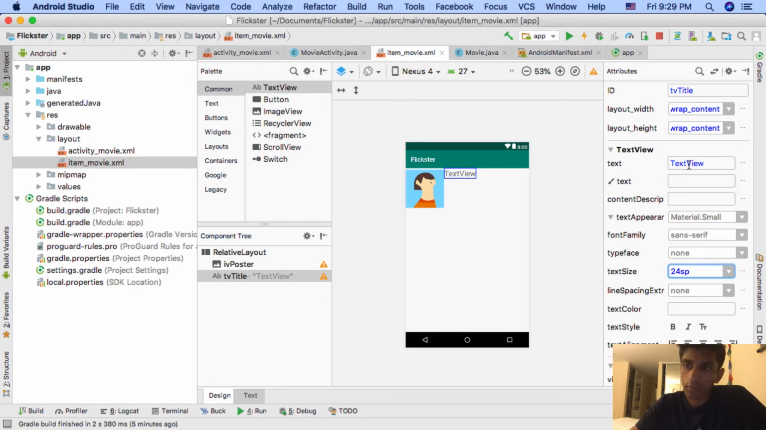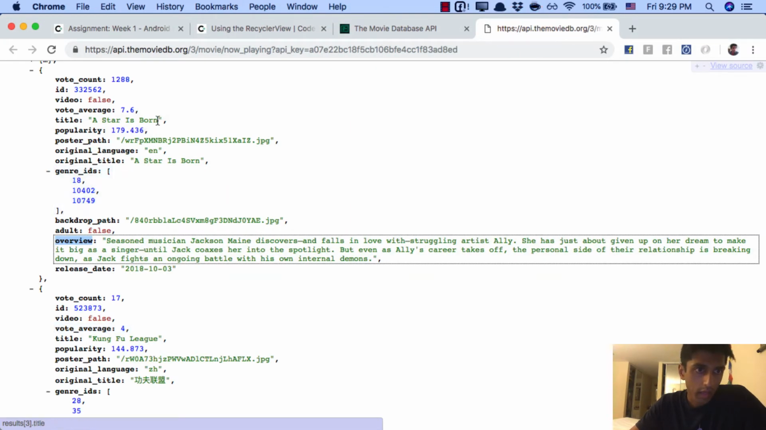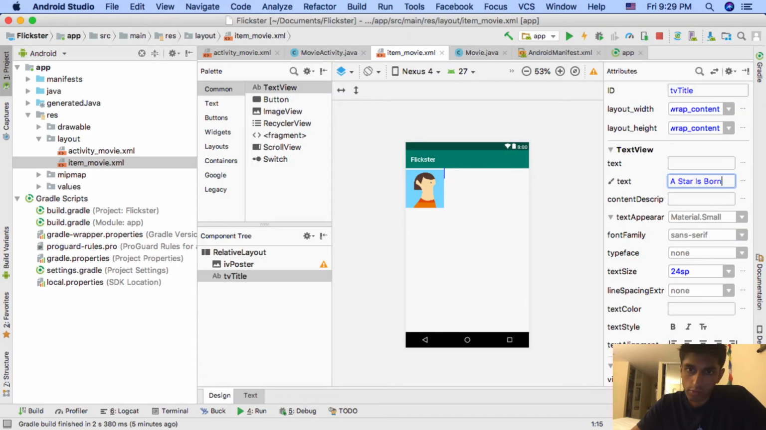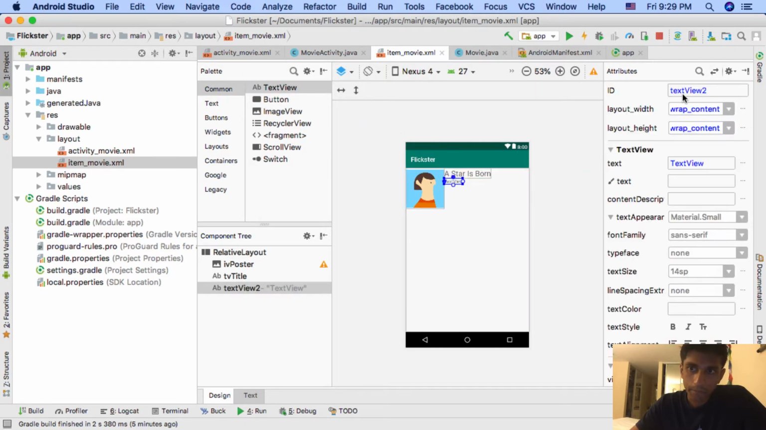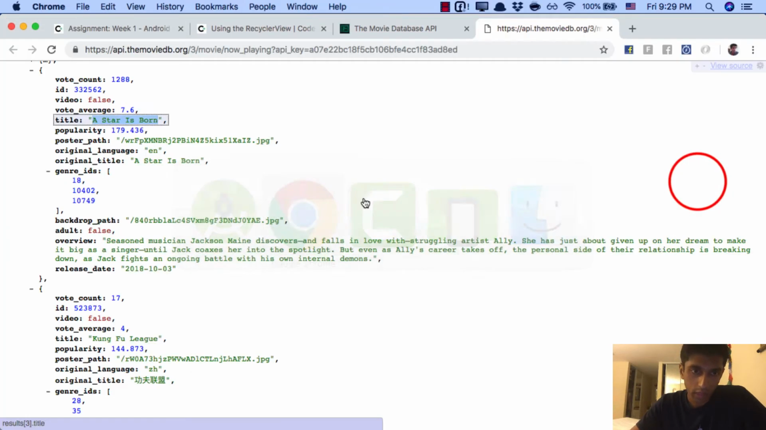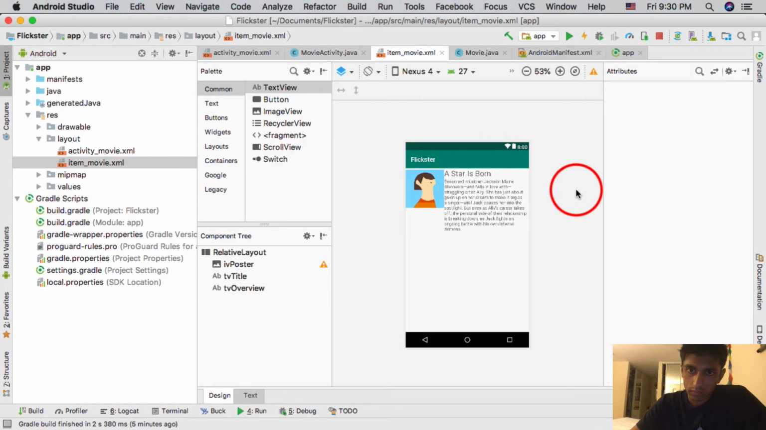And we don't actually want the text to be text view. So we're going to get rid of it here, and we're going to put some sample text here, just for the purposes of showing something. So why don't we go over here and then copy a title from the actual response to see how it looks. So we have A Star Is Born, and then we're going to have one more text view below it. Call this the TV overview. And again, why don't we put in some sample text. Cool. So that looks pretty good.